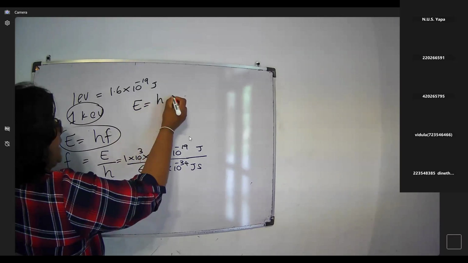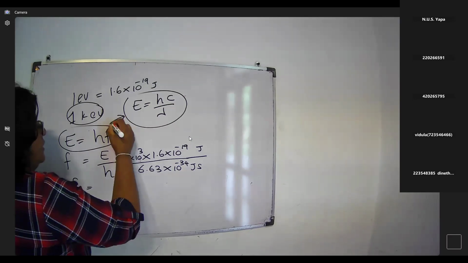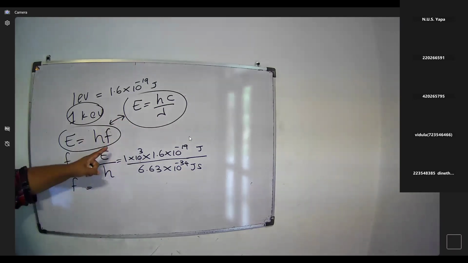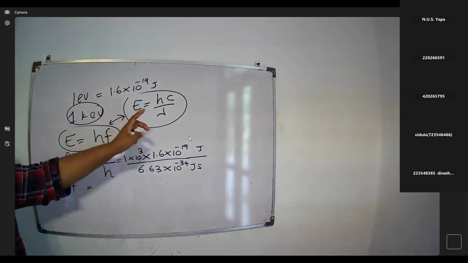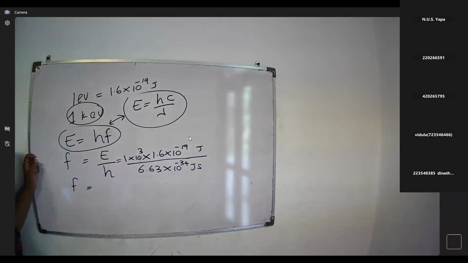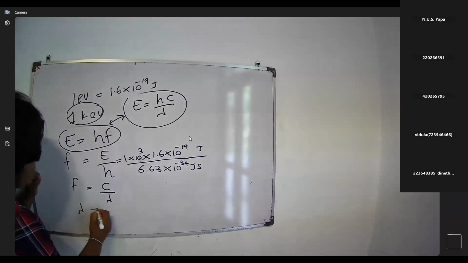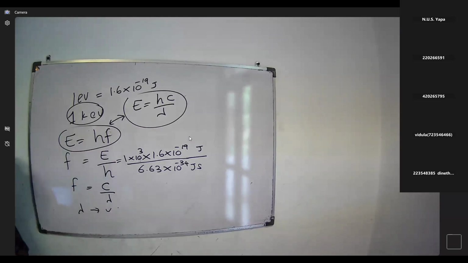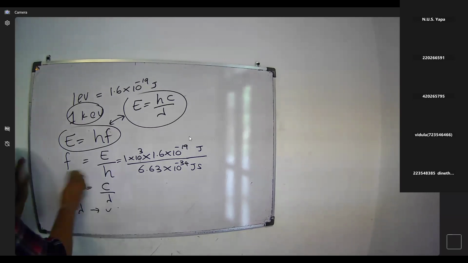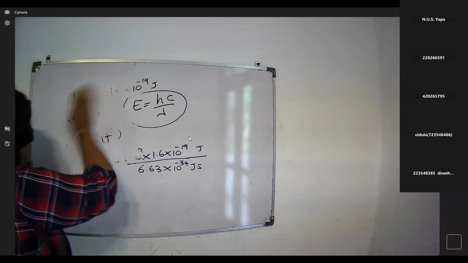We can replace f by c over lambda in E equals hf, so E equals hc over lambda. These are the same equation. f can be replaced by c over lambda. If we have found f, then we can find lambda. Nu, or f, equals c over lambda. Then you can find the lambda value, right? This is the Planck equation. Okay. Right. See the second one. Then you can calculate and solve the equation. I want to explain about the Planck equation.